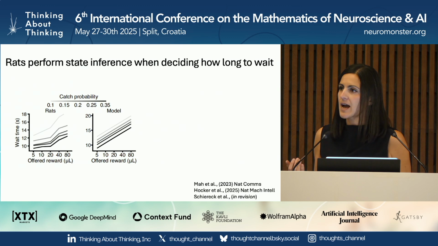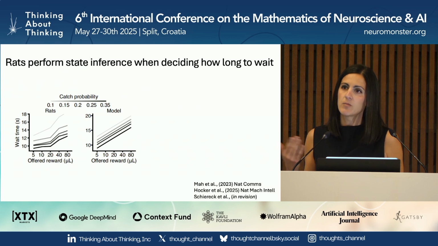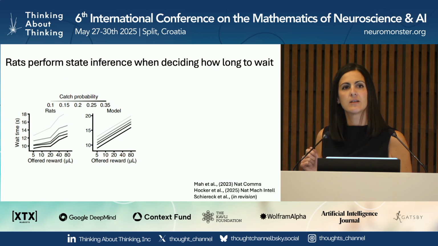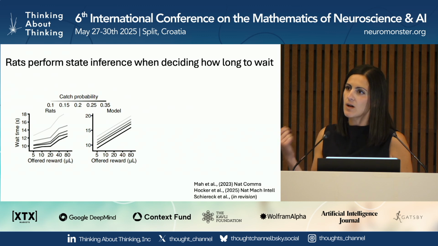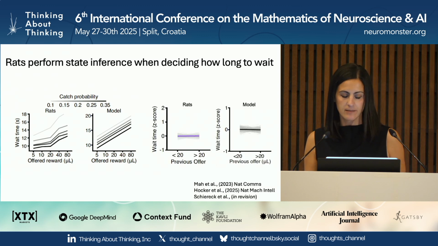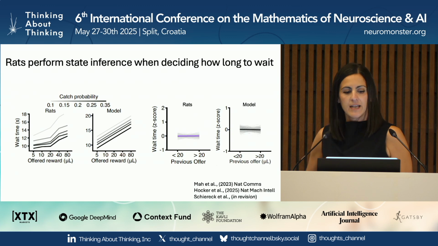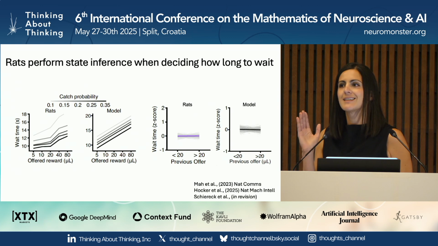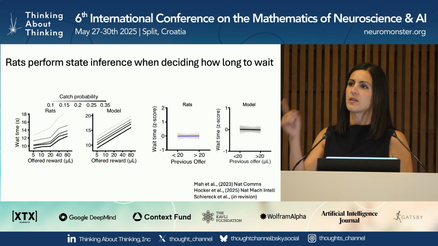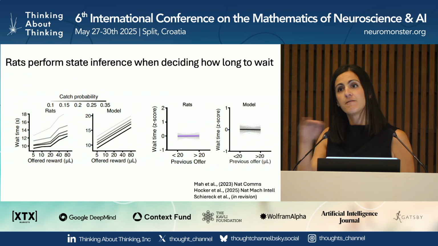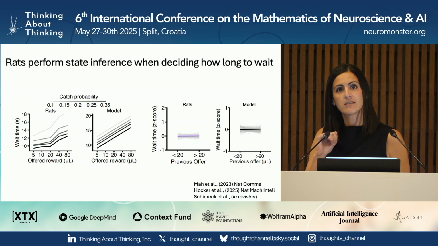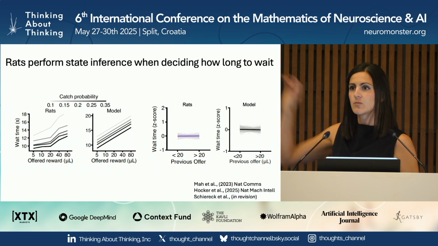The model predicts how the rat's behavior changes as we vary a number of task parameters. For instance, we can play around with the probability that the trial will be rewarded or not, and we find that the rats adjust their wait times in a way that's qualitatively consistent with what the model predicts. We also find that the rats' wait times for the same offer, let's say 20 microliters in a mixed block, is not sensitive to the volume offered on the previous trial. And that's because we think the rats are using, within a block, a fixed block-specific estimate of opportunity cost. So that's present both in the data and is well captured by the model.